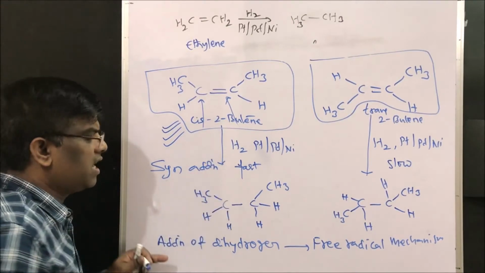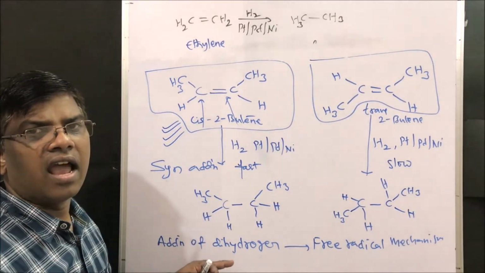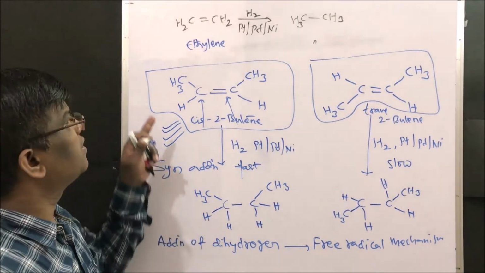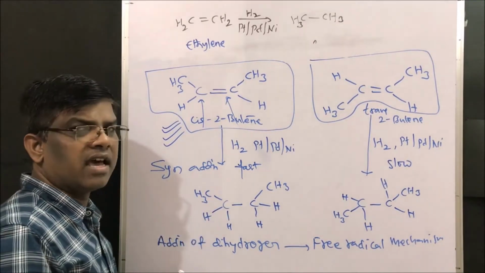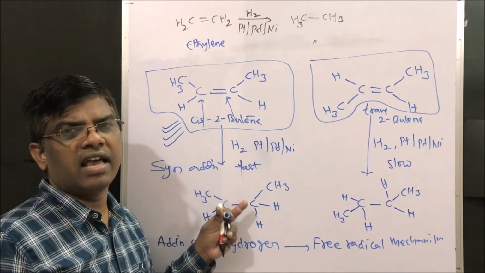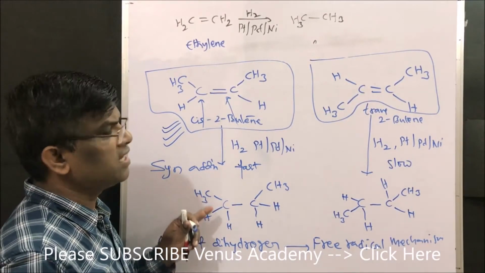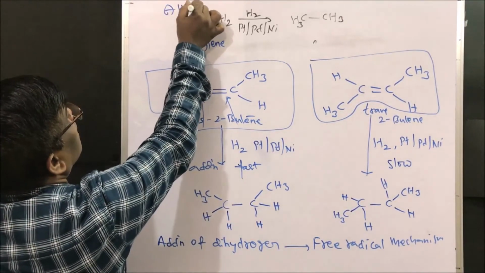So this is how syn addition of hydrogenation works. This reaction is also known as hydrogenation, and it is commonly known as a reduction reaction because we are reducing the alkene to alkane, right? So it is a reduction reaction, hydrogenation reaction, or it is also known as the Sanders-Sabatier reaction.